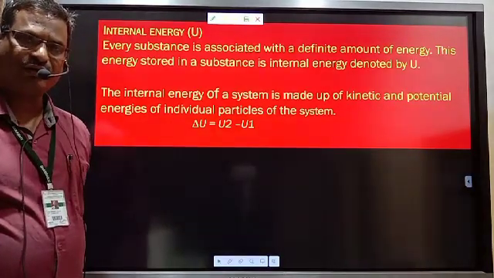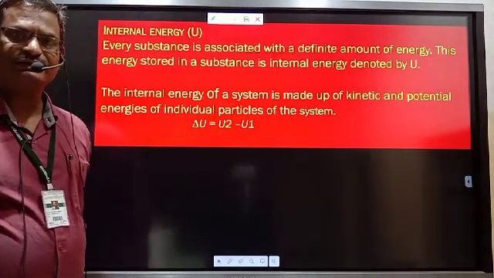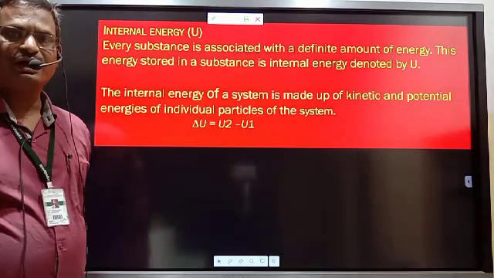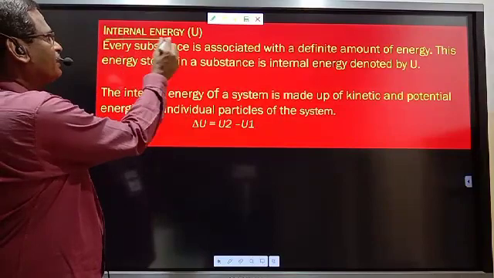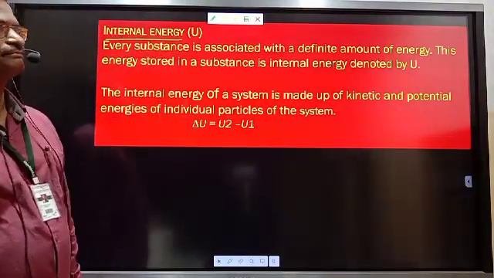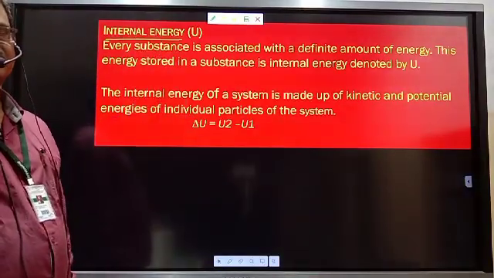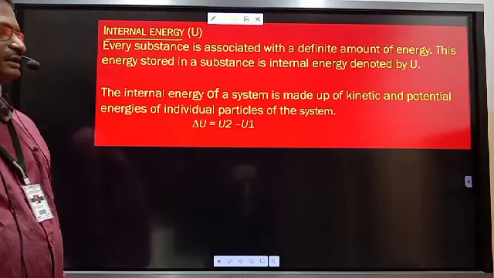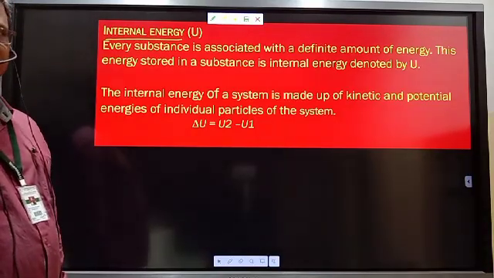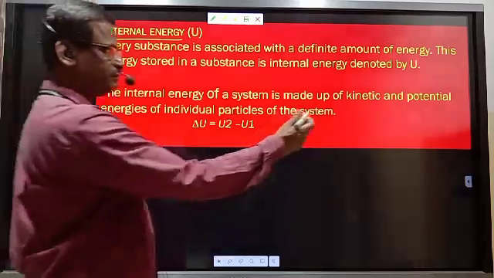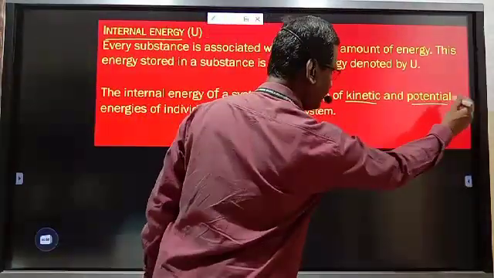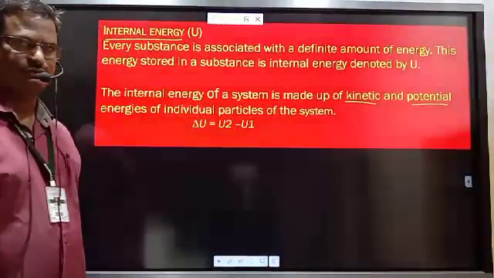The summation of kinetic energy and potential energy associated with the system is known as internal energy. I have indicated the two forms of energy in that slide also.